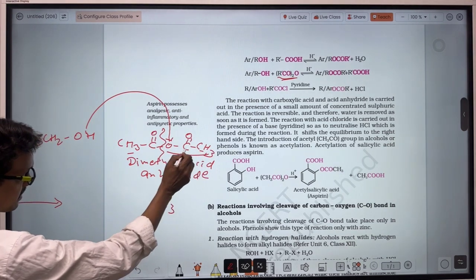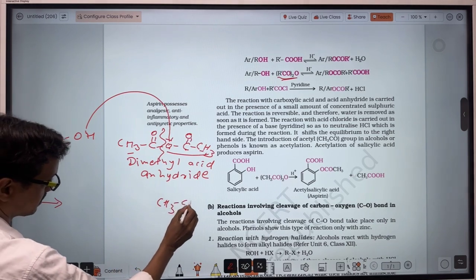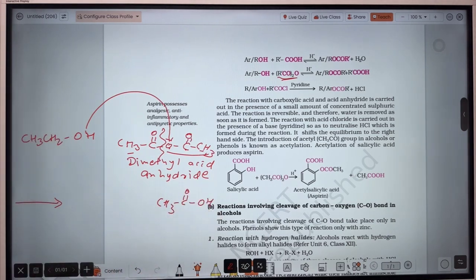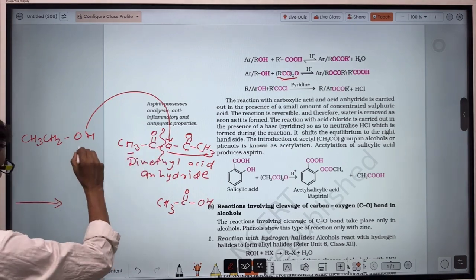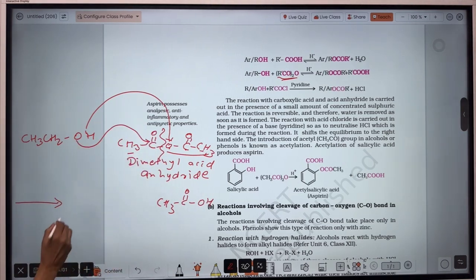So the structure will be CH3, C double bond O, and hydrogen bonded. So that will be CH3, C double bond O, OH. That's the carboxylic acid form. And this oxygen, since the bond has dissociated from here, will get bonded to this carbon. So the compound becomes